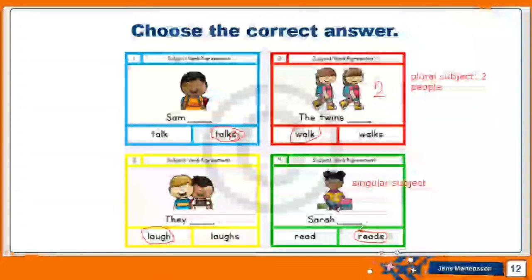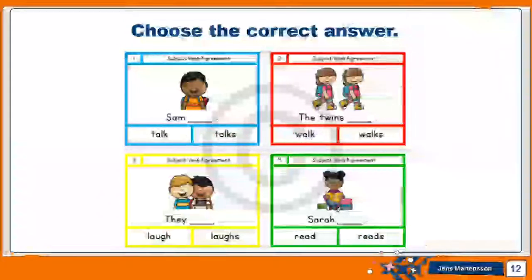Based on the subject. If the subject is a singular subject, one person, the verb takes an S in the present tense. If my subject, the person who's doing the action, is not singular, it's plural, so group of people, two or more than two, then I have to remove the S from my verb.